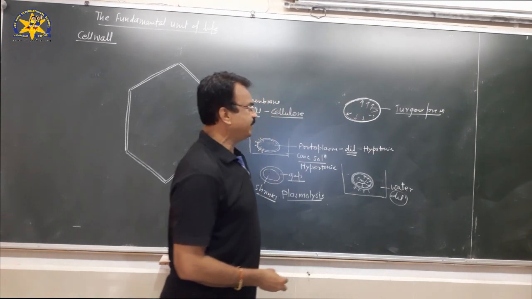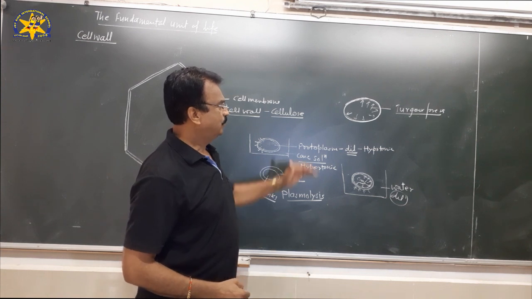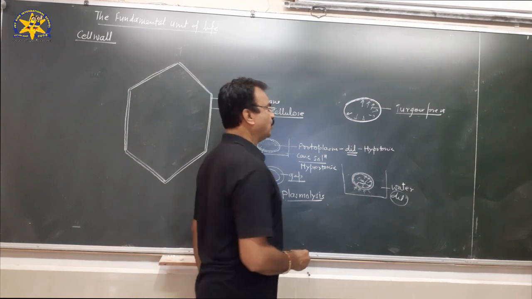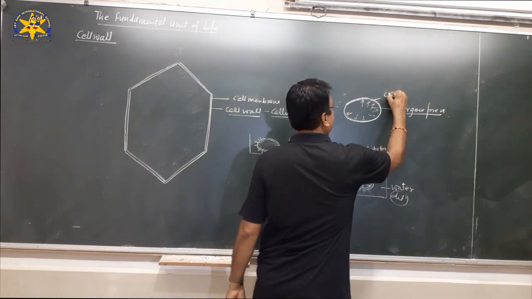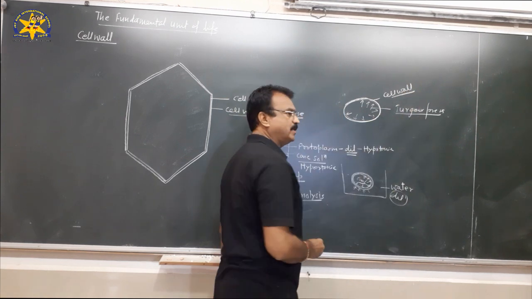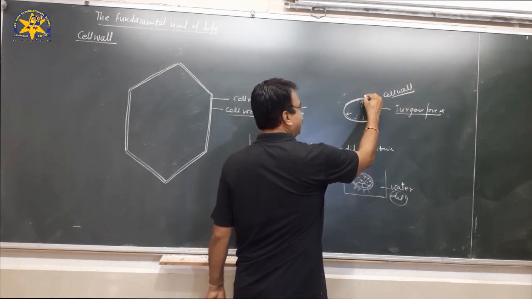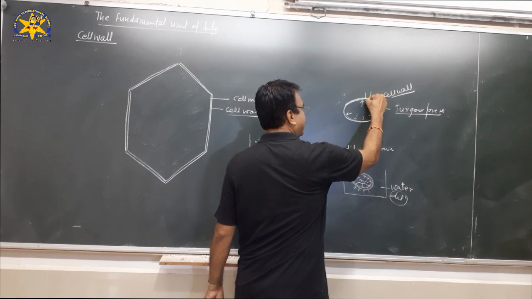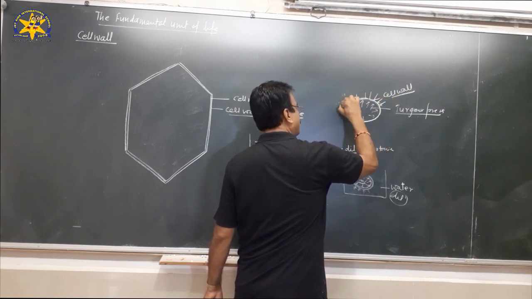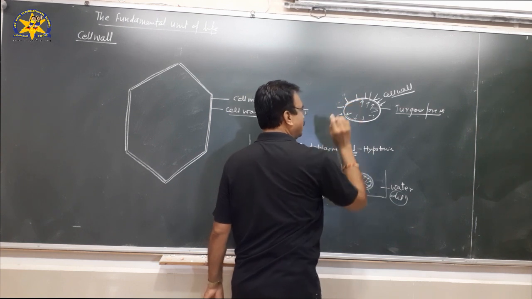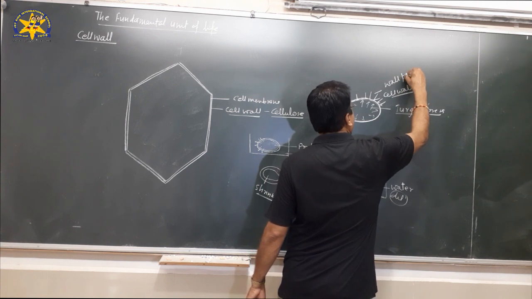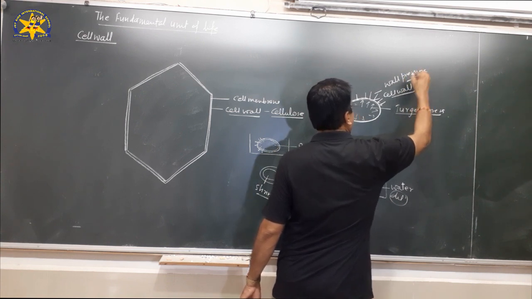When the cell swells, it creates a turgor pressure on the wall. And the cell will not burst because there is a cell wall. This is the cell wall. Why does the cell not burst? The cell wall creates the equal and opposite pressure from outside on the cell membrane, and that pressure is called the wall pressure.